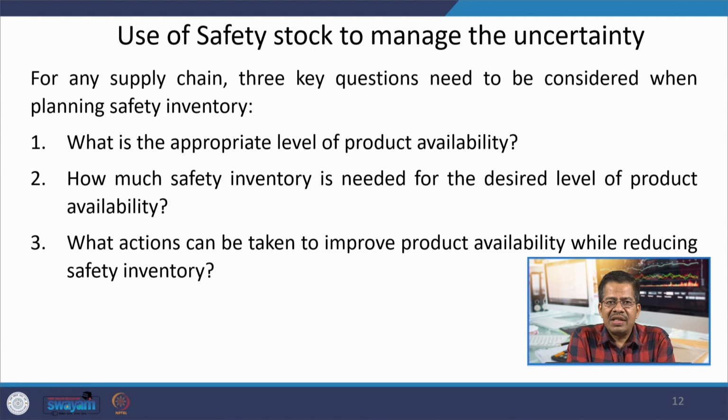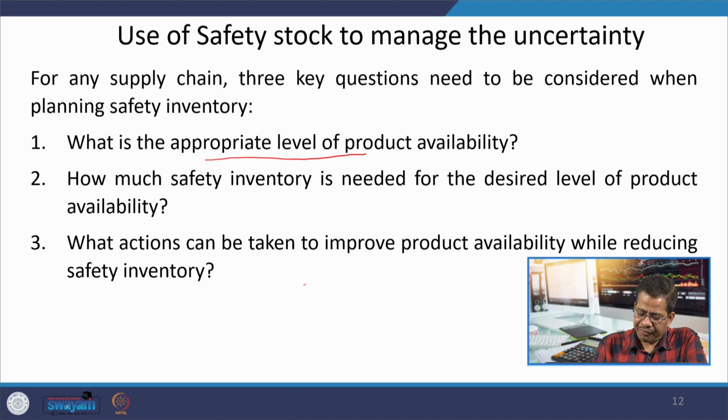So, safety stock calculations will be based on these two or three important aspects. What is the appropriate level of product availability? If, let us say, demand is 10 and demand can go up to 15 in a period. Every time it may not go up to 15, but sometimes it may. So, I keep, let us say, 13 units.